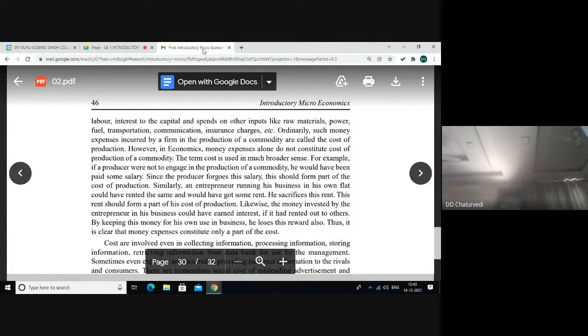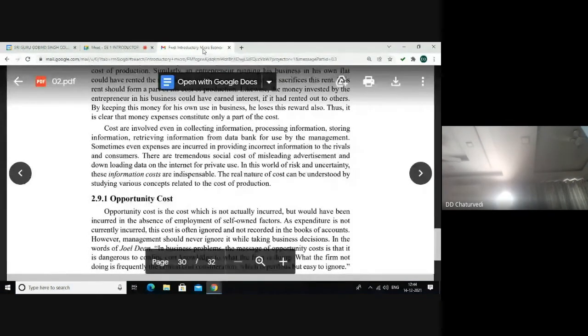Similarly, the money invested by the entrepreneur in the business could have earned interest. So, by keeping that money for use in the business, this reward is also lost. So, such money expenses also constitute a part of the cost. Costs are also involved in collecting information, processing information, storing information, or taking information from the data bank for use by the management. There are also tremendous social costs of misleading advertisement in this world of risk and uncertainty. Such information costs are indispensable.